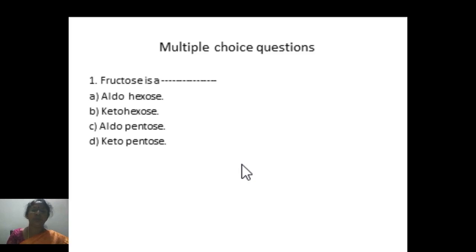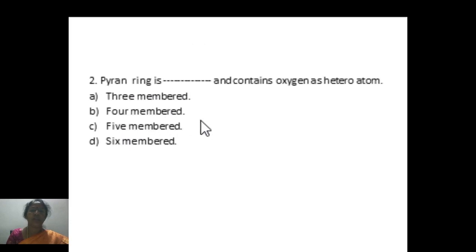Coming to few multiple choice questions. The first question, as we understood, fructose is a ketohexose because it contains keto functional group and 6 carbon atoms. Pyran ring is a 6-membered ring containing oxygen as heteroatom.